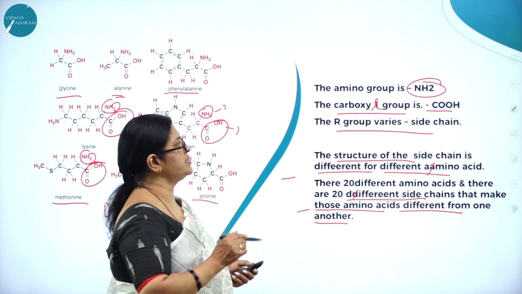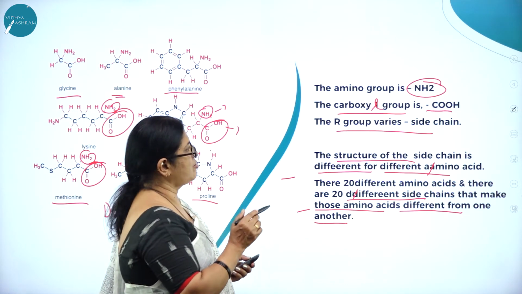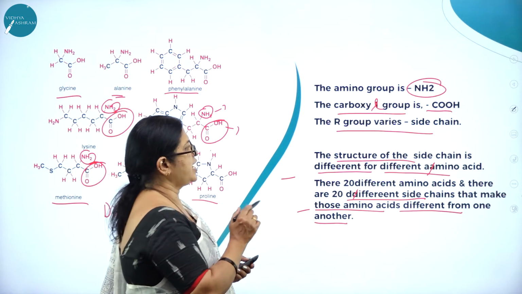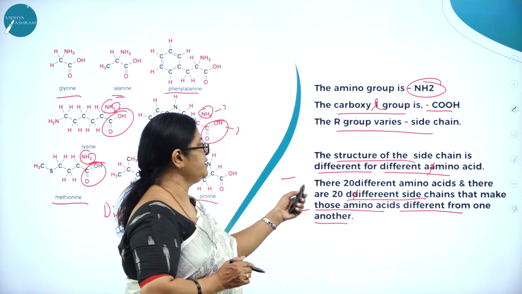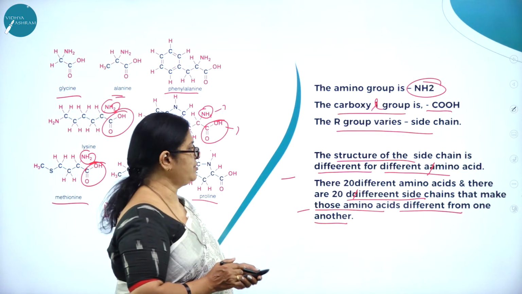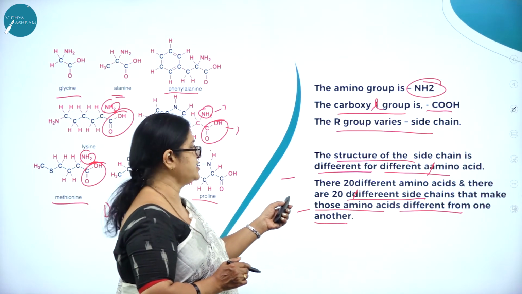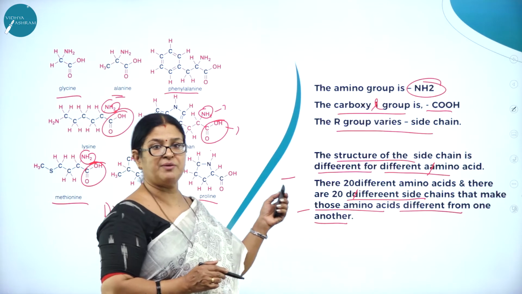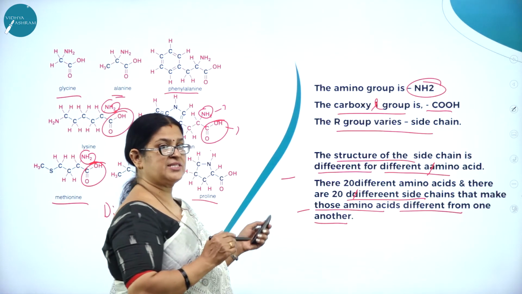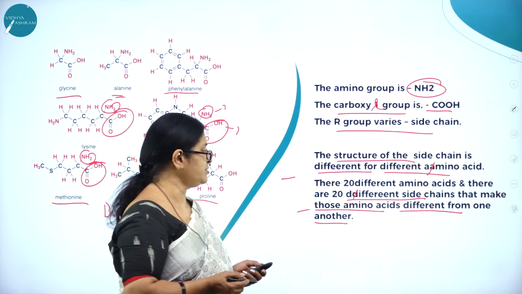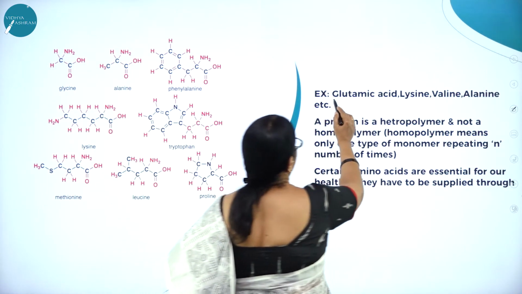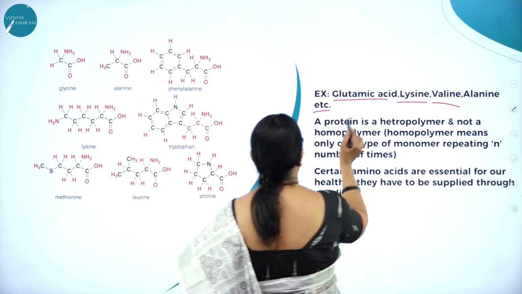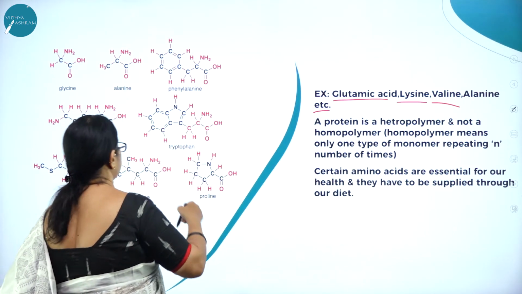So the amino group is NH2 and the carboxyl group is COOH, and the R group varies, which is the side chain. The structure of the side chain is different for different amino acids. The side chain varies from amino acid to amino acid. Then we have glutamic acid, lysine, valine, alanine, etc. Here you can see all these are different types.